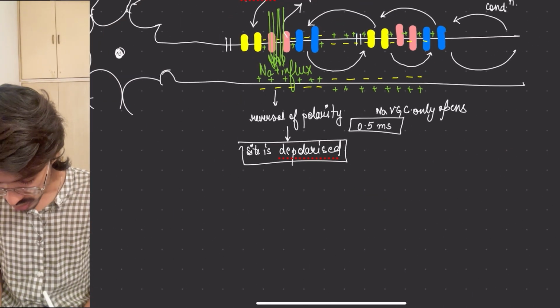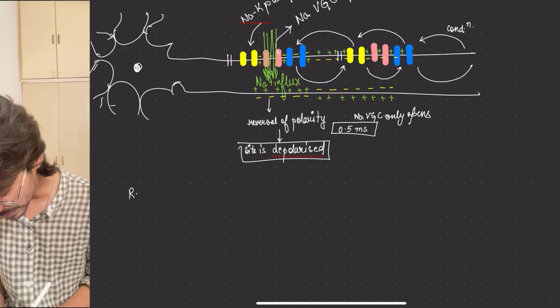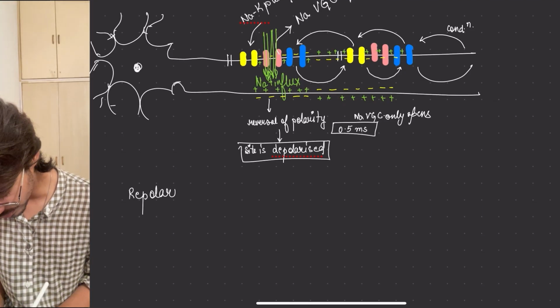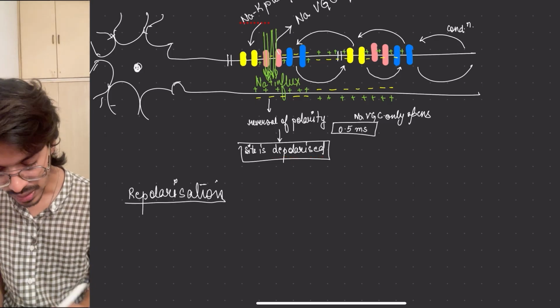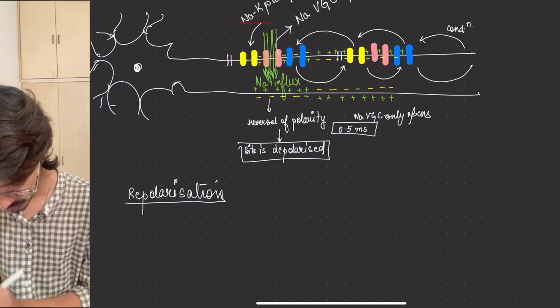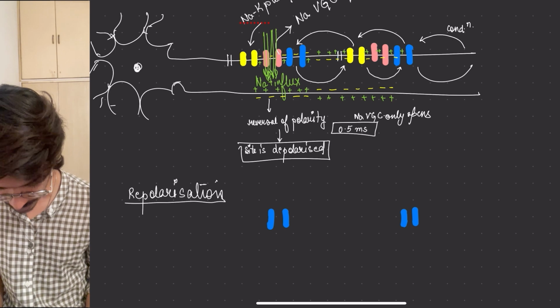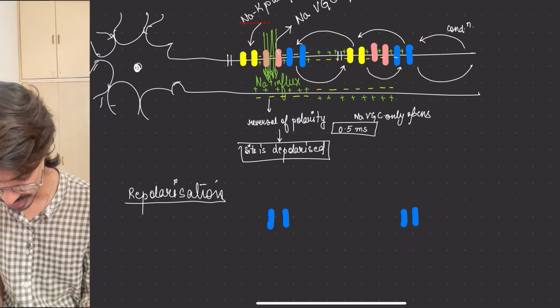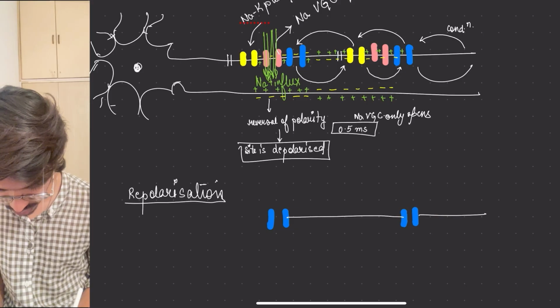Okay, so this area will come back to the normal within a short time, and that is called repolarization. Now for repolarization to happen, what happens? These blue color gates open up. I'm just making a rough diagram this time, not exactly every gate. All the other gates would be closed.